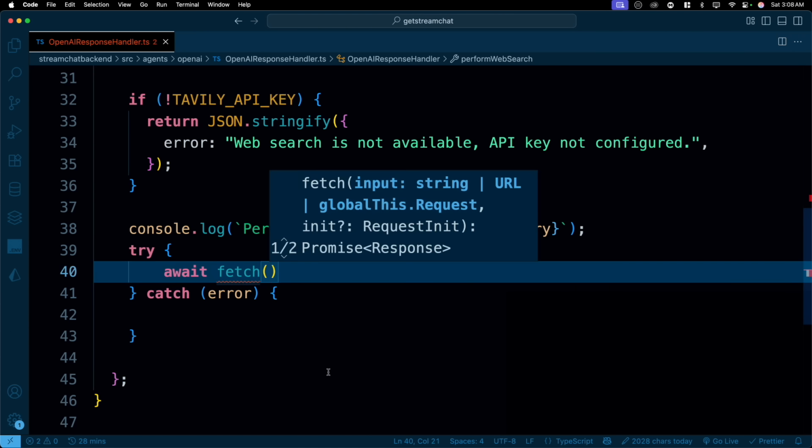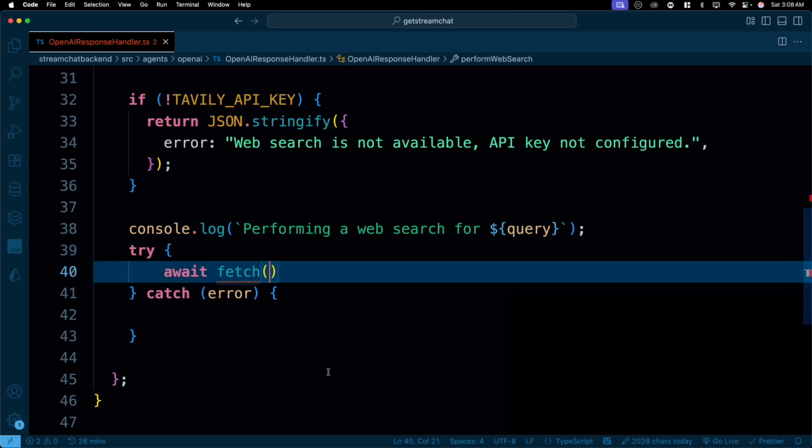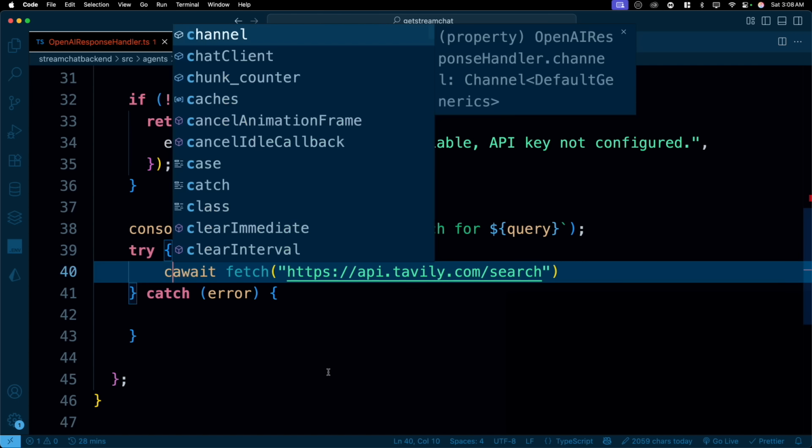No, it should be a POST request because we need to send the authorization and a lot of stuff in the body as well. So let's do a POST search. The URL that Tavily gives you is very simple. Once you see this, you'll always remember this. By the way, you can look into the docs as well. HTTPS api.tavily.com/search. Told you, super easy to remember.